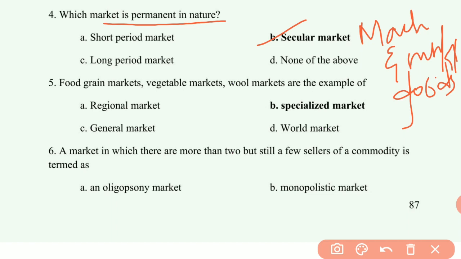Fifth question is, food grain markets, vegetable markets, wool markets are examples of, it is of specialized market. Answer second option. Specialized markets: a market in which transactions take place only in one or two commodities is known as specialized market. For every group of commodities, separate markets exist. The examples for this are food grain markets, vegetable markets, wool markets and cotton markets.